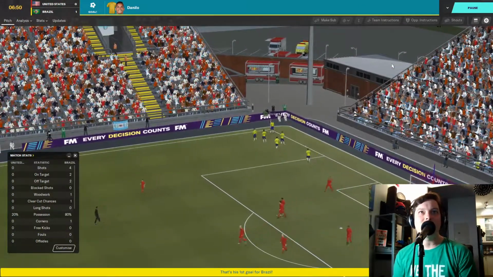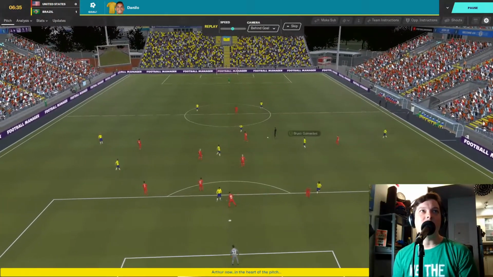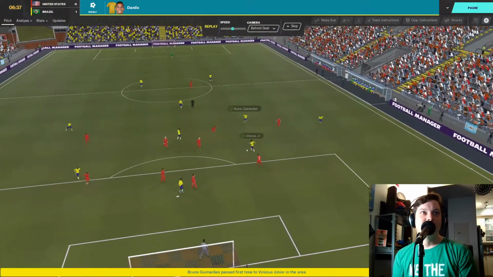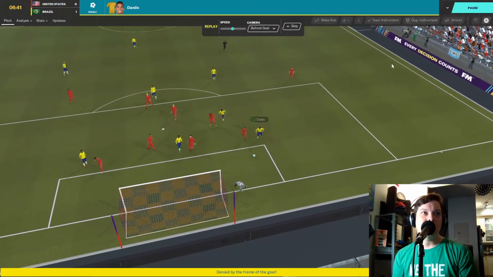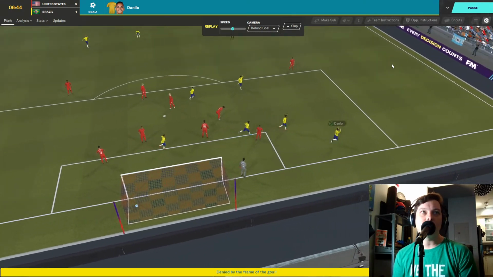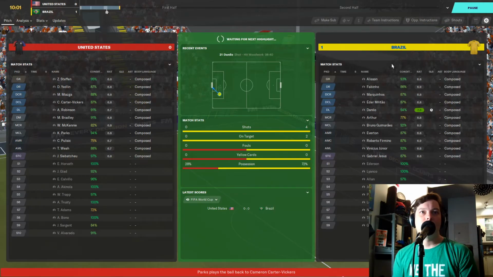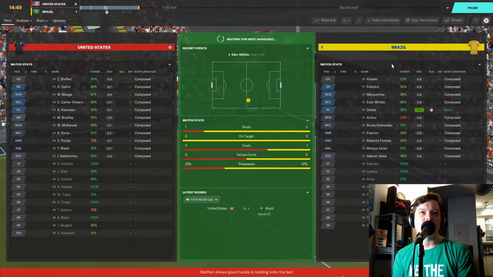A lot of American fans in the stands here. Looks like a U.S. home game. Brazil's all on that one side there. But here's the play. Through ball to Danilo. He takes a shot. Good save by Steffen, but he got the rebound. It was a big, juicy rebound for Danilo. And it's 1-0 Brazil. Neymar is on the bench, so he's not quite fit. He's only 81% condition. He must have picked up a knock in training or something.